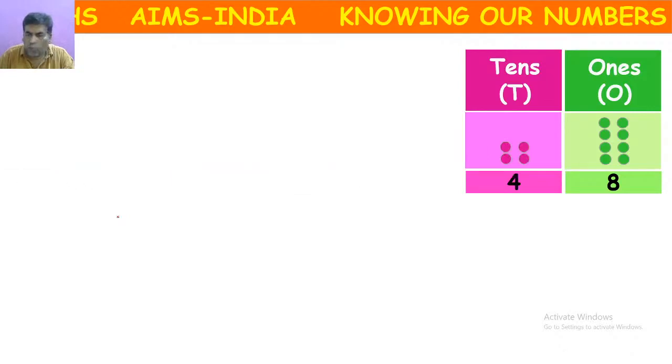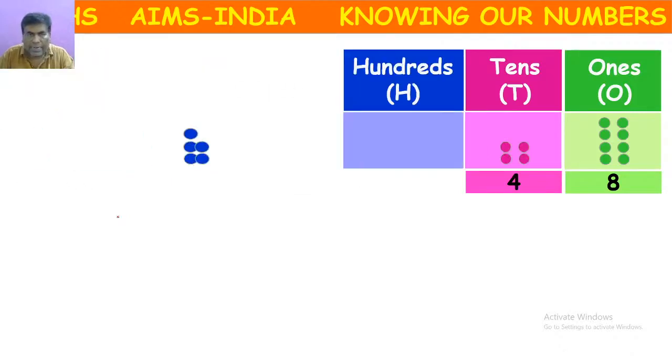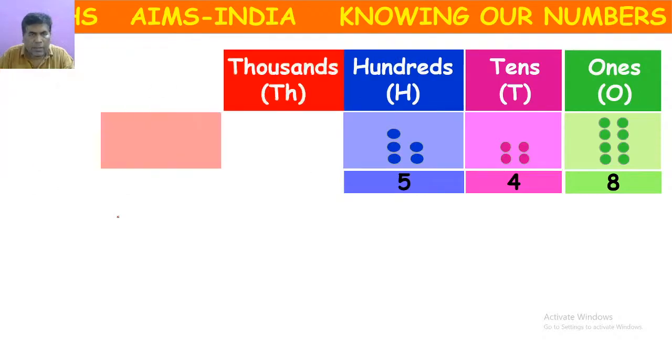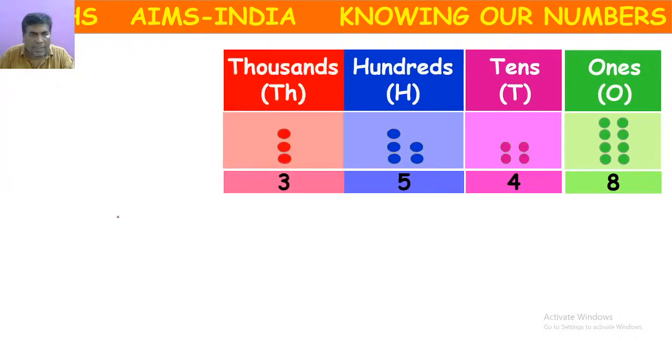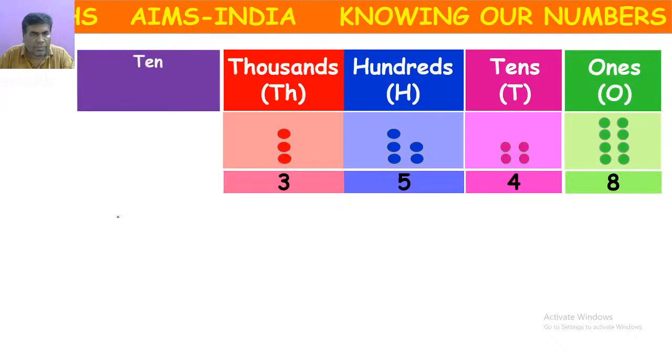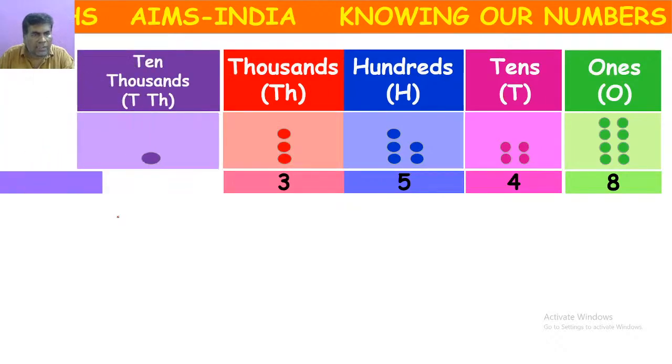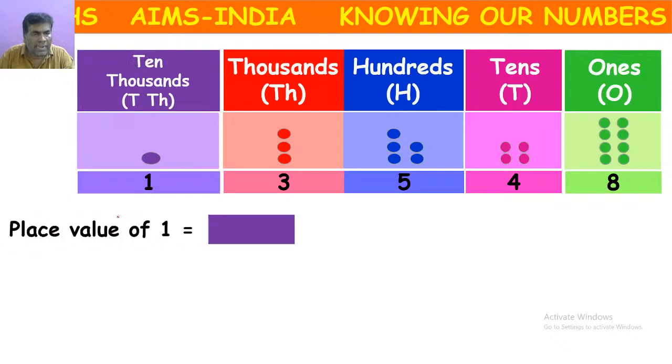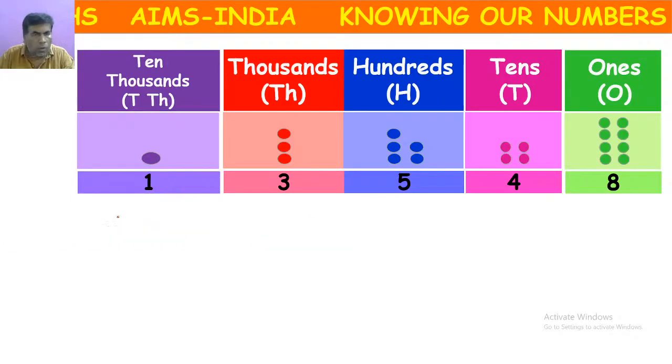In hundreds place, I have 5 circles. In thousands place, I have 3 circles. In 10,000s place, I have 1 circle. Like this, I have some circles in different places.